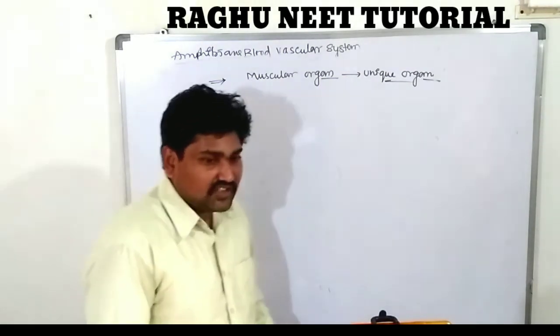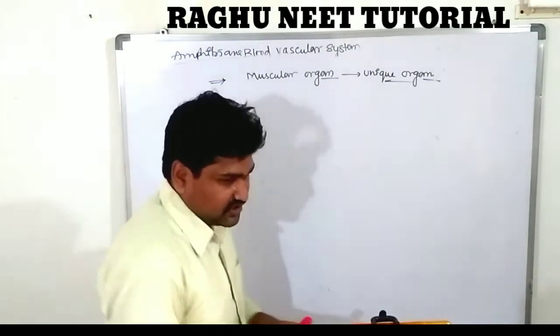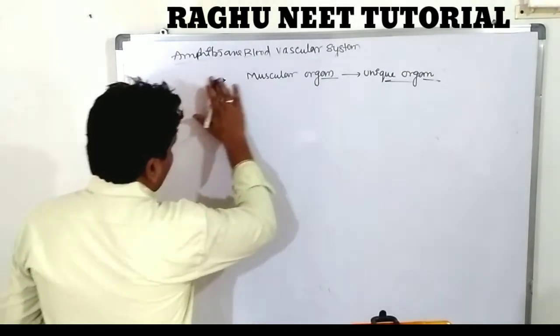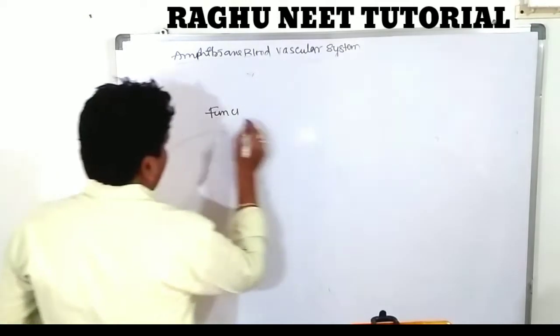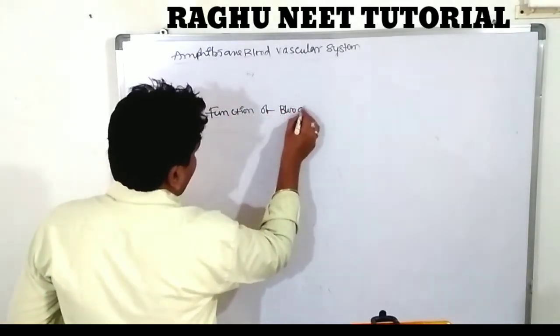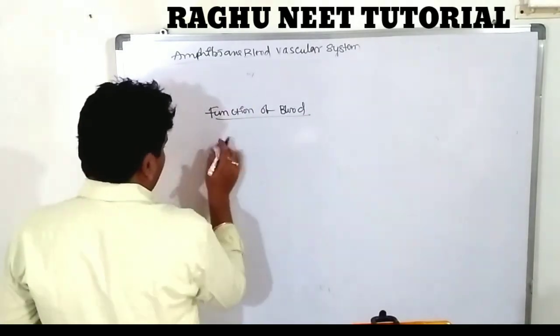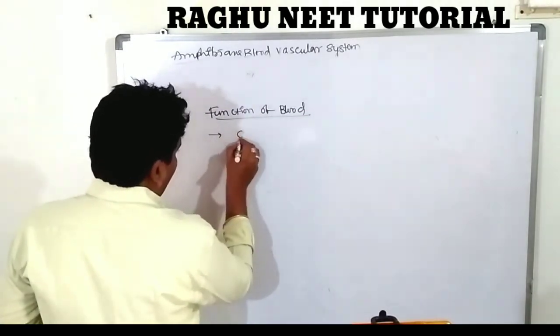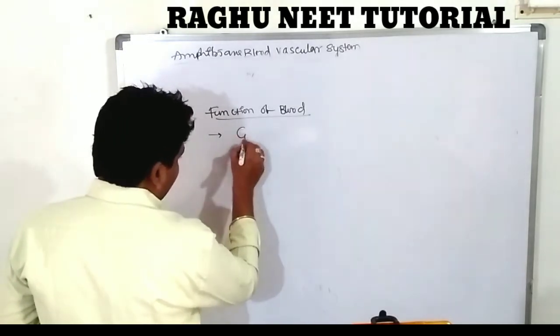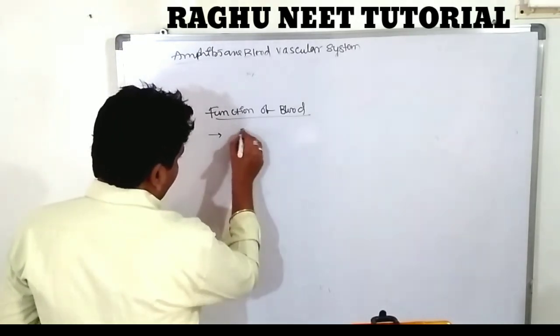And what are the functions of the circulatory system? The functions of blood. First, transporting of gases.